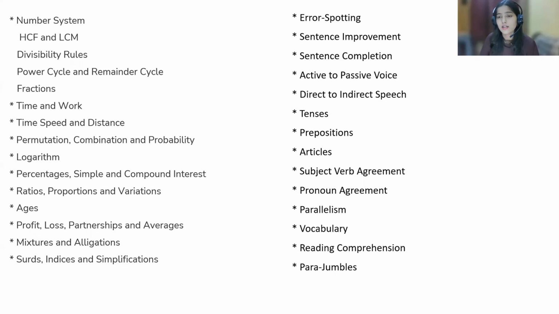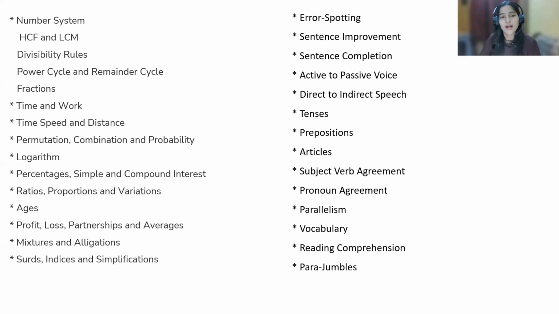Fractions will be there. Now let's talk about further topics, that is time and work. Time and work is again a very important topic, and the questions are generally very easy. If you ask me about the difficulty level of the questions asked in Wipro, I would say easy to medium. Generally the questions will be easy, but some questions can be of medium level as well. Another fact is that it depends on your preparation: if you are completely prepared, if you have revised all the concepts and important topics, and practiced the previous year papers, then obviously the paper will be easy for you. But if you haven't done your homework, then obviously it would be hard for you, right?